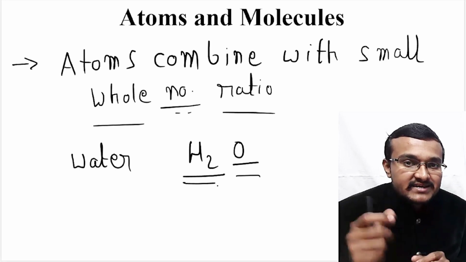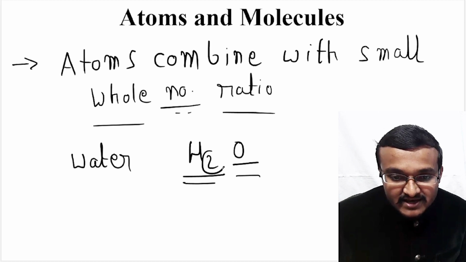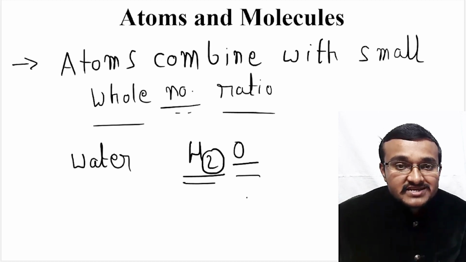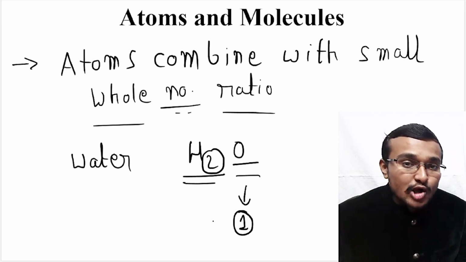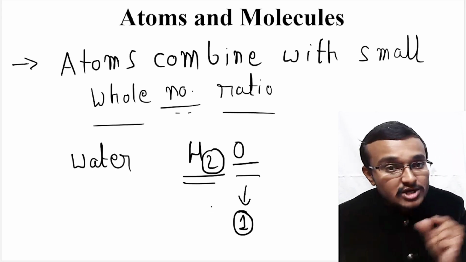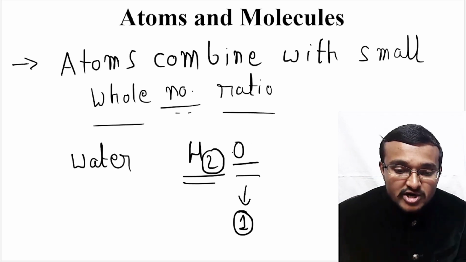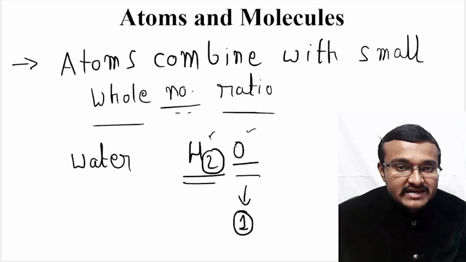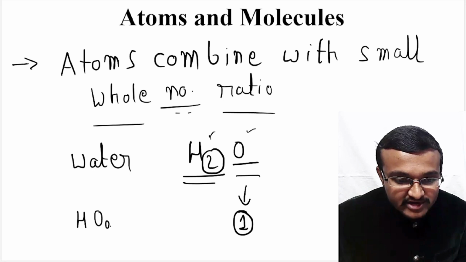That's why whole number is very important, because you can clearly see here 2 is a whole number, and oxygen is just 1, which is also a whole number. So all these atoms combine in this particular whole number ratio. They will not combine in any decimal number ratio. In water we know that H2O means 2 hydrogen atoms with 1 oxygen atom. So you cannot write it as HO0.5.